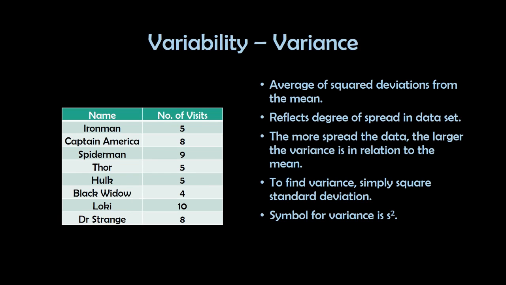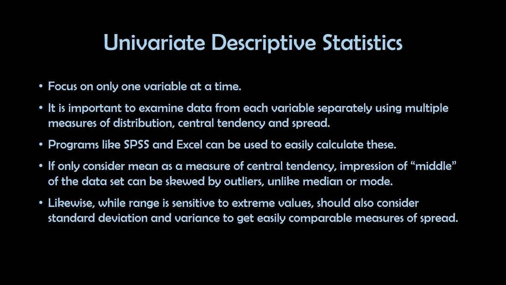What about variance? Variance is the average of squared deviations from the mean. So it reflects the degree of spread in our data set. The more spread the data, the larger the variance in relation to the mean. To find the variance, we simply square the standard deviation. So the symbol for the variance is σ squared. So it is 5.071.